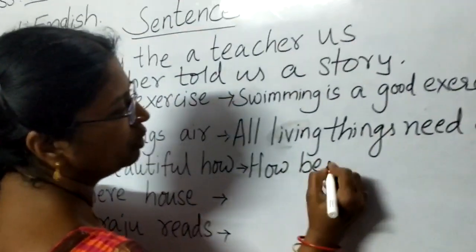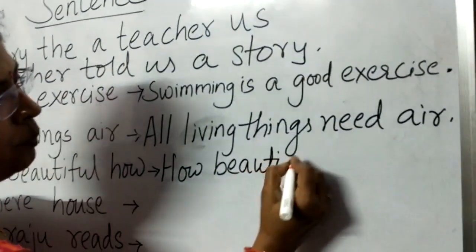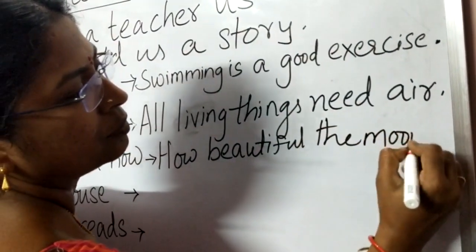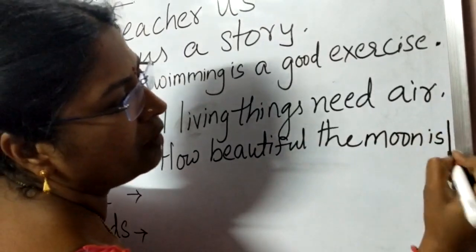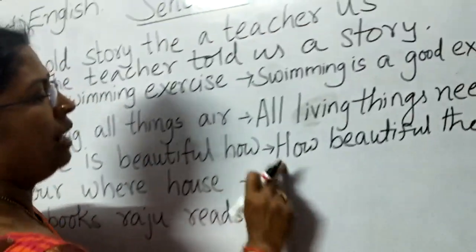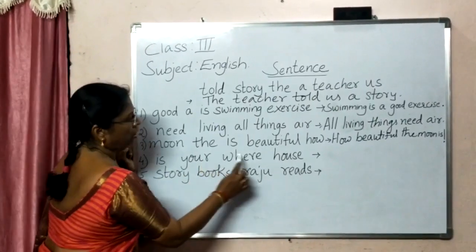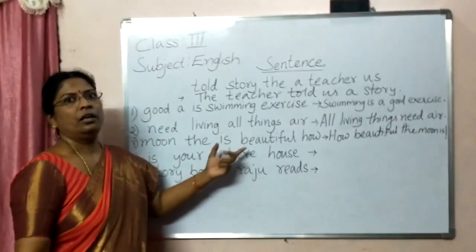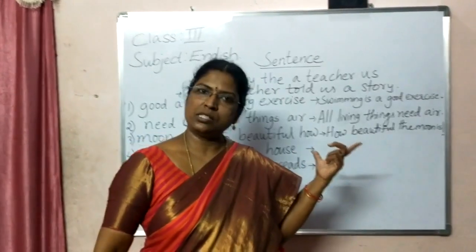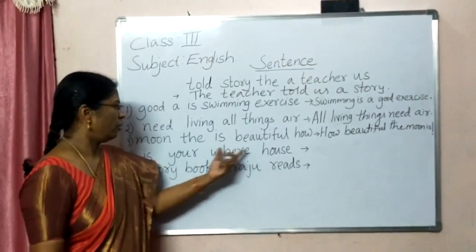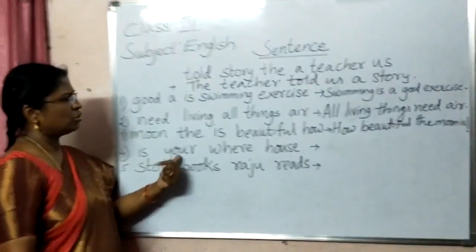How beautiful the moon is. So, we are ending with an exclamatory mark. And we are starting with a capital letter. Now, the fourth one. Is, your, where, house. Now, does it make any sense, children? Can you understand what it is? No. So, here we need to arrange it properly. So, we can write it as where is your house?